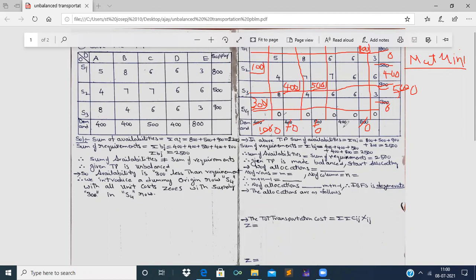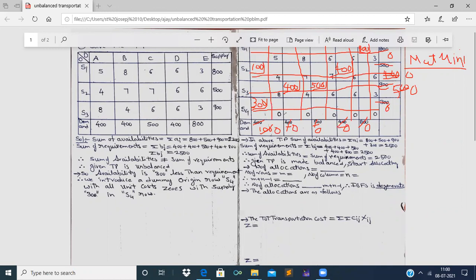As demand and supply are the same, the allocations we have made are perfect. So I allocate availability and supply at a time. I make 400 0 regarding the row and 400 0 regarding the column. Now I strike off the column and the row. Now the process of allocating is finished.